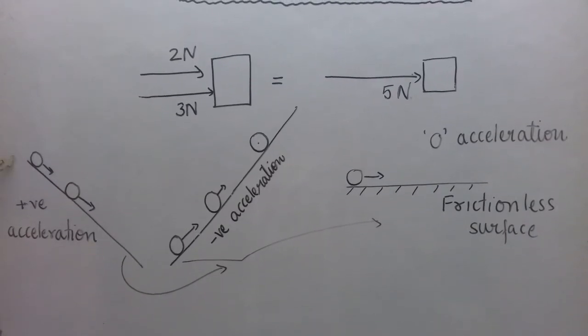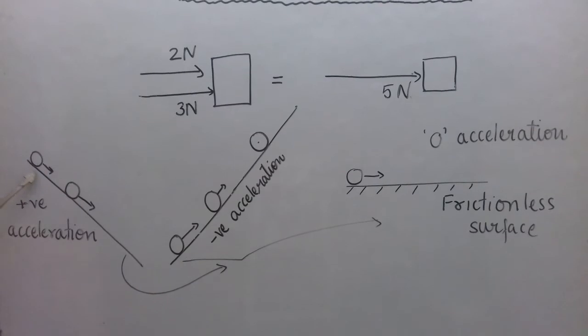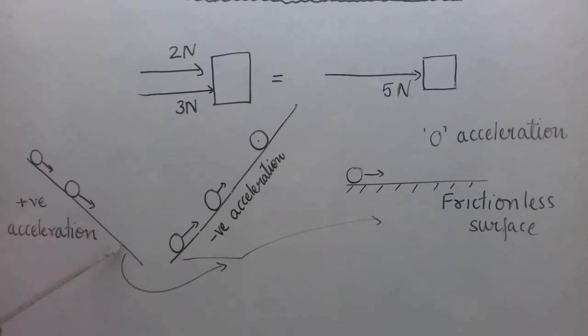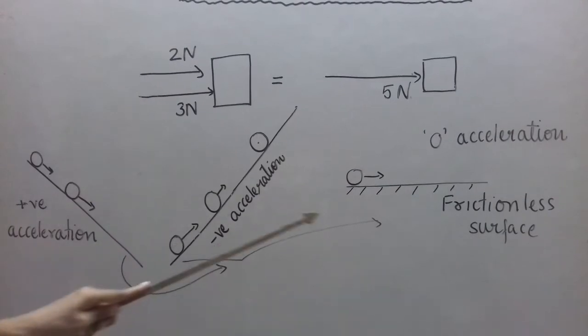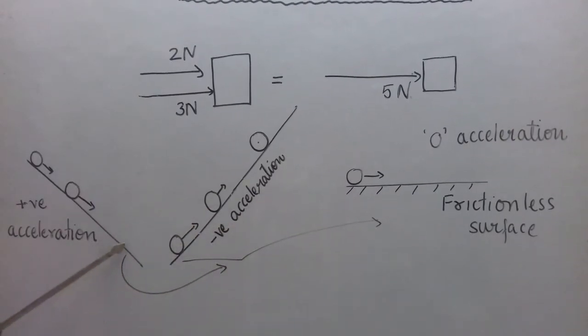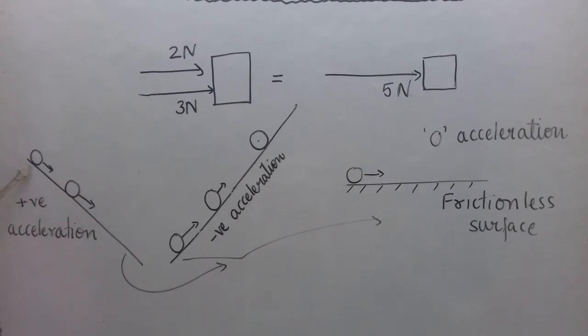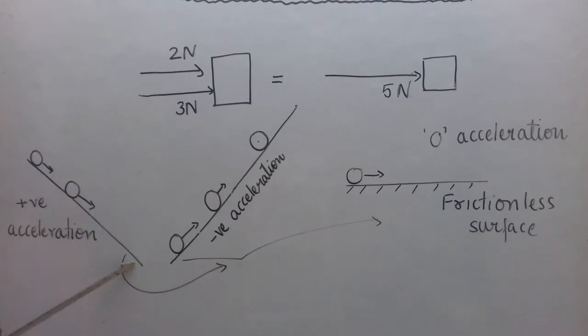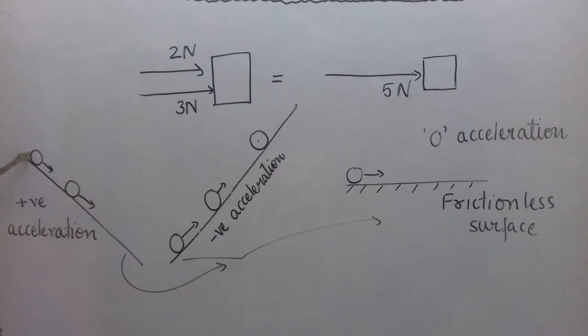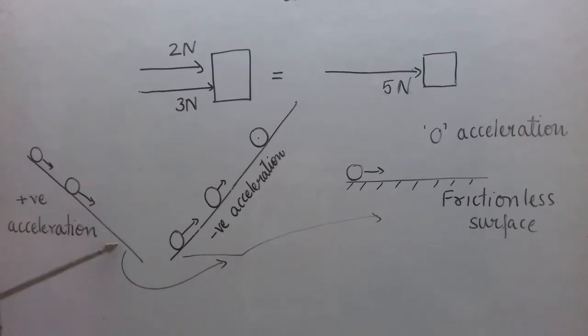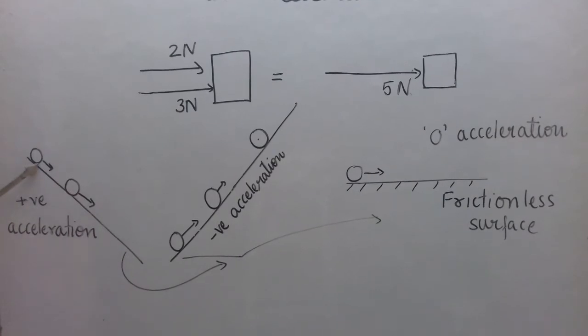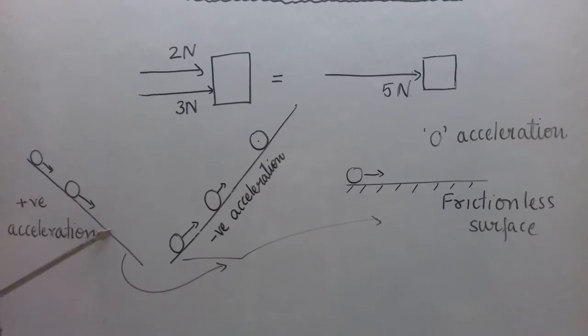Now consider here, suppose this is an inclined surface and it is very smooth. Smooth means a frictionless surface without any dips or projections. If this is a frictionless inclined surface and we drop a ball from here, then when it rolls down the inclined plane, the velocity increases.